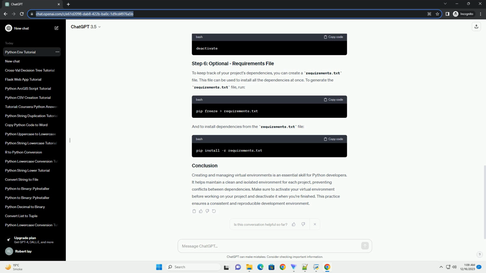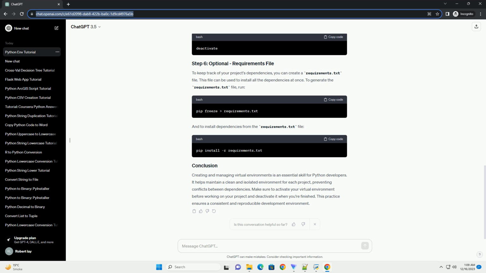To keep track of your project's dependencies, you can create a requirements.txt file. This file can be used to install all the dependencies at once. To generate the requirements.txt file, run. And to install dependencies from the requirements.txt file.